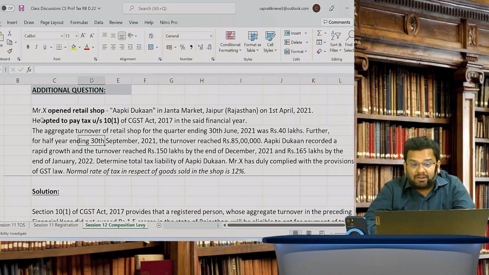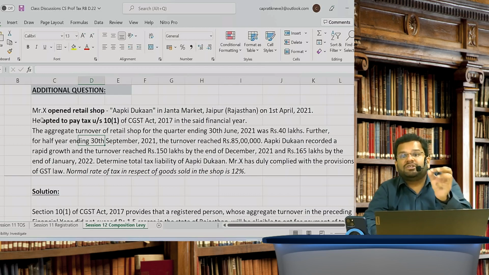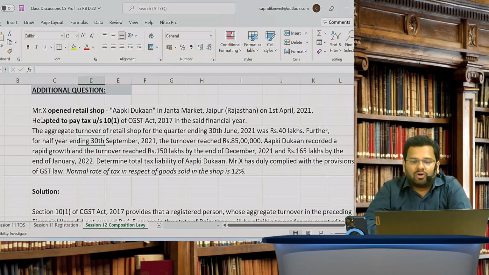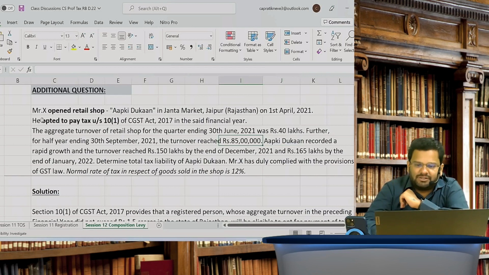On 30th September 21, on how much will I pay tax under composition scheme? On how much? I will pay on 45 lakhs. 85 lakhs minus 40 lakhs. Agreed? Yes or no? Only one student gave the answer. But others, do you agree with me? You will pay tax only on 45 lakhs. The first 40 lakhs don't pay tax, because it is turnover till registration.